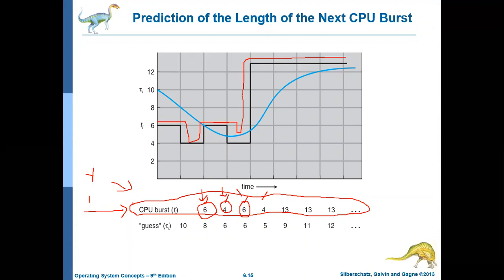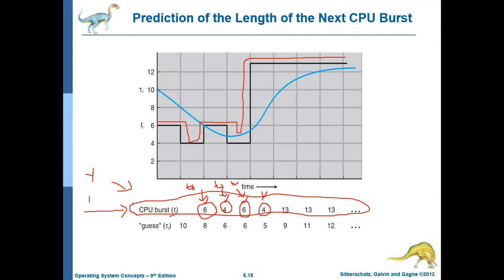Previously, when this process was executed, during the second time slot, it used 6 milliseconds. And during the third time slot, it used 4 milliseconds. So this is T0, this is T1, and this is T2, and it proceeds.